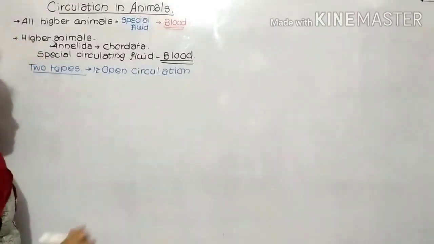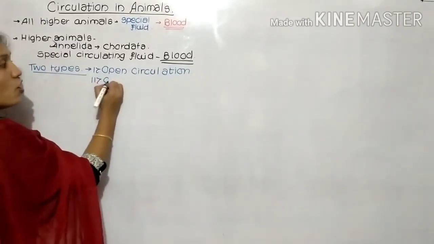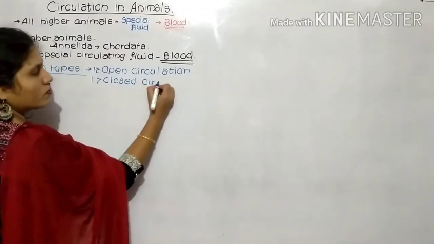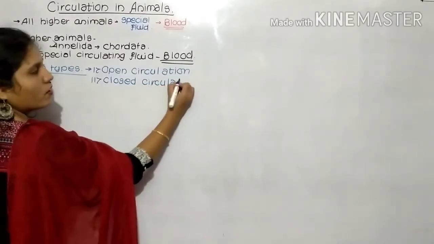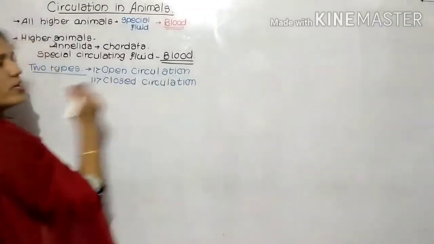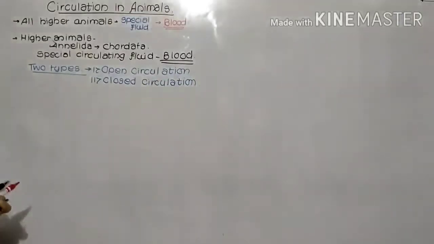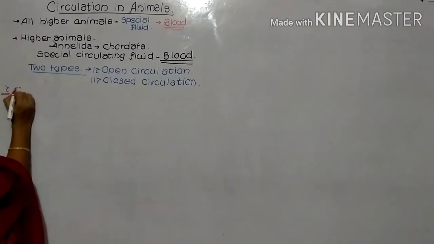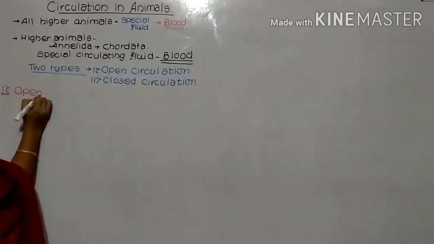And the second one is known as the closed circulation. Now let's see about the open circulation and the closed circulation. First we'll see about the open circulation.